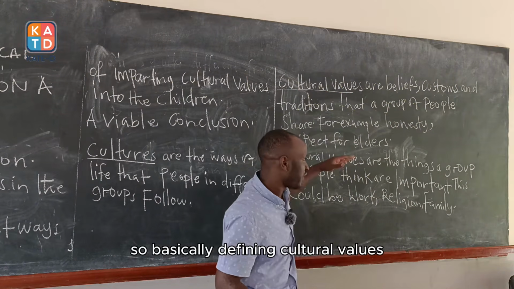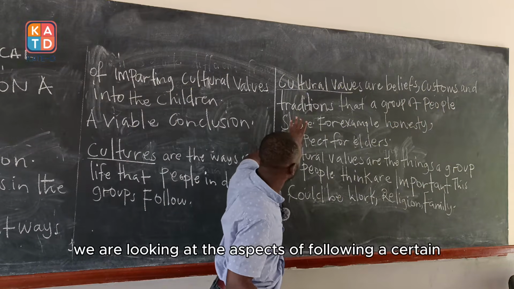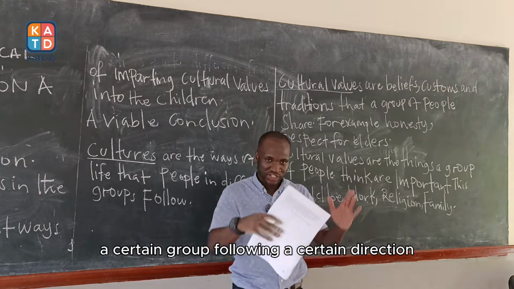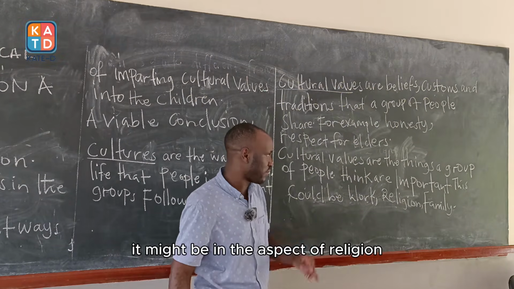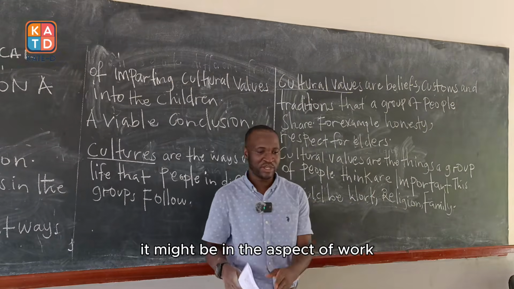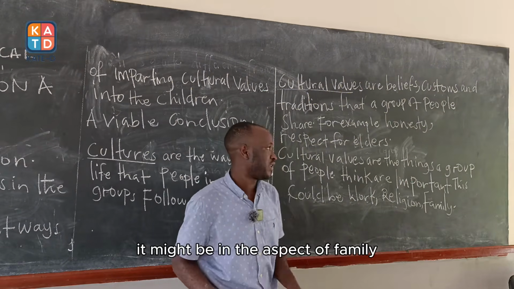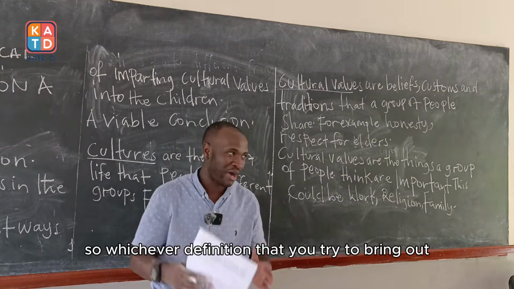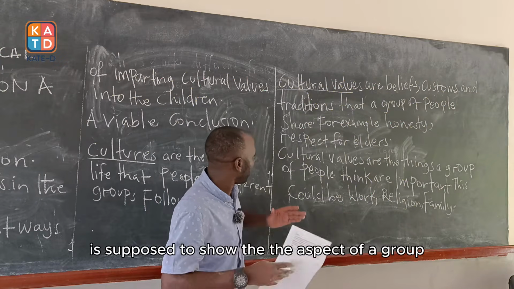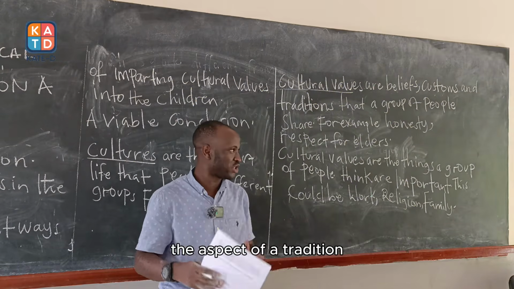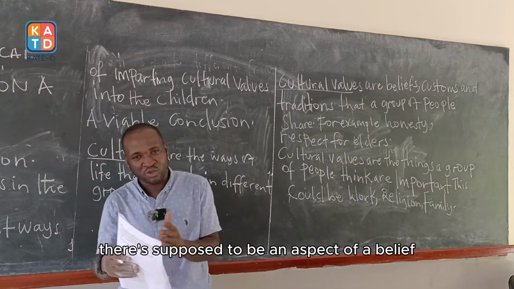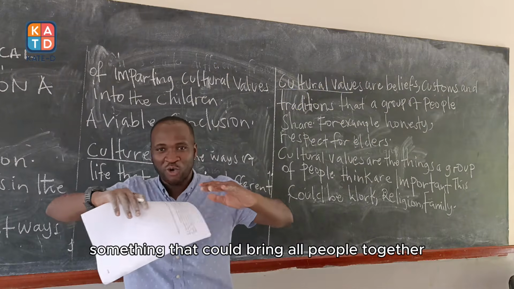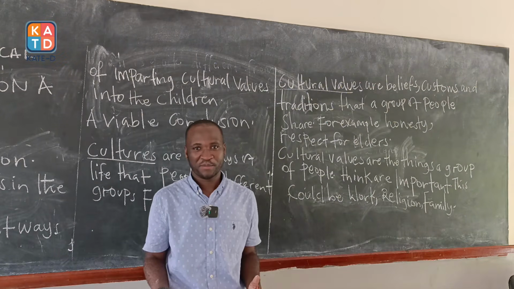So, basically, defining cultural values, we are looking at the aspect of a certain group following a certain direction. It might be in the aspect of religion, it might be in the aspect of work, it might be in the aspect of family. So, whichever definition you try to bring out is supposed to show the aspect of a group, the aspect of tradition. There is supposed to be an aspect of belief, something that could connect, something that could bring all people together.